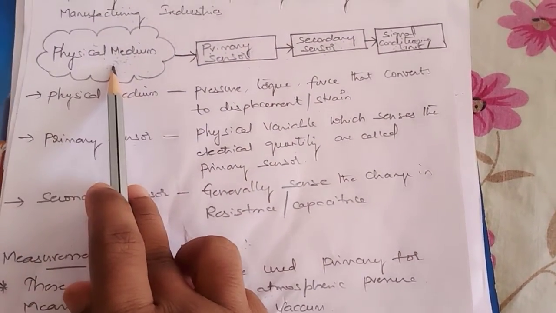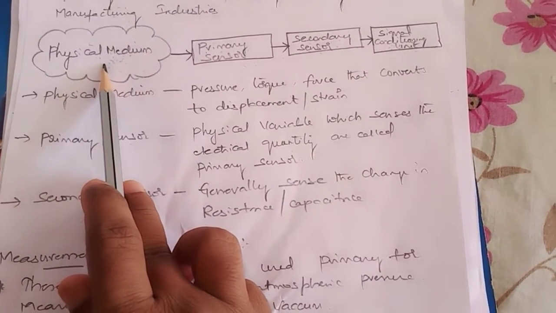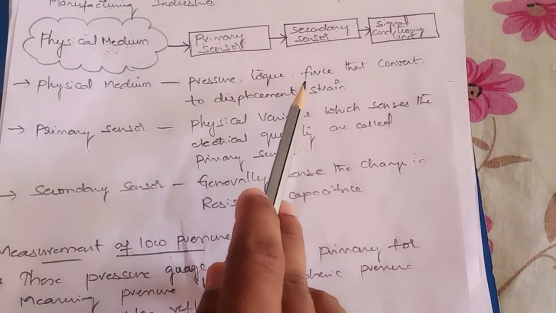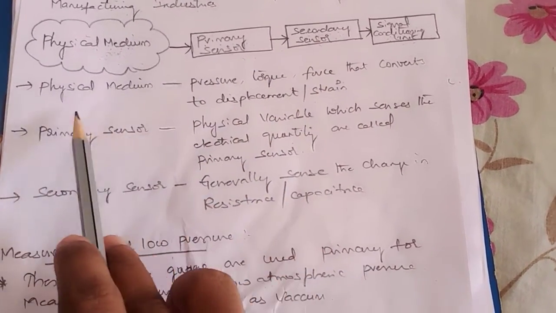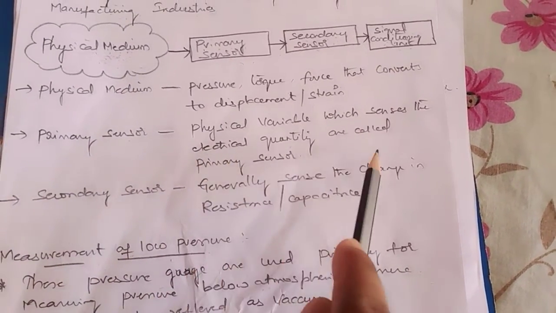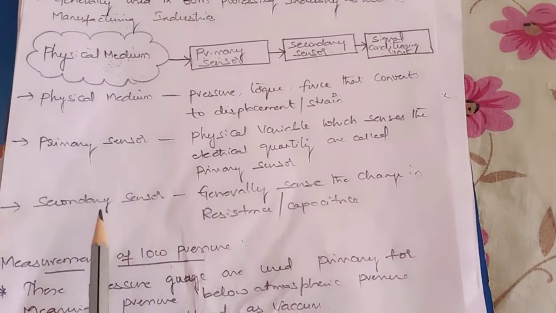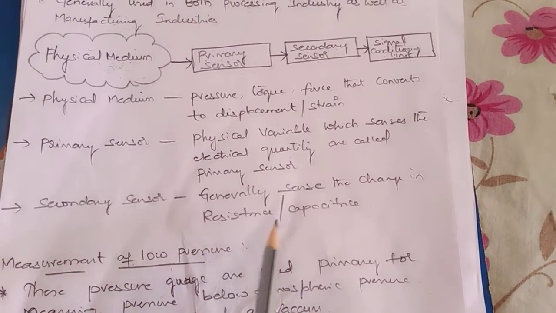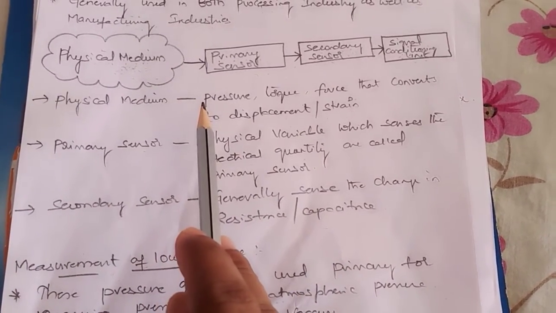Physical medium: the parameters which are to be measured come under physical medium. For example, pressure, torque, force that converts to displacement or strain. This comes under physical medium. Next, primary sensors. The physical variables which sense the electrical quantity are called primary sensors. And coming to secondary sensors, they generally sense the change in resistance or capacitance. So this is the simple block diagram representation of measurement of pressure.